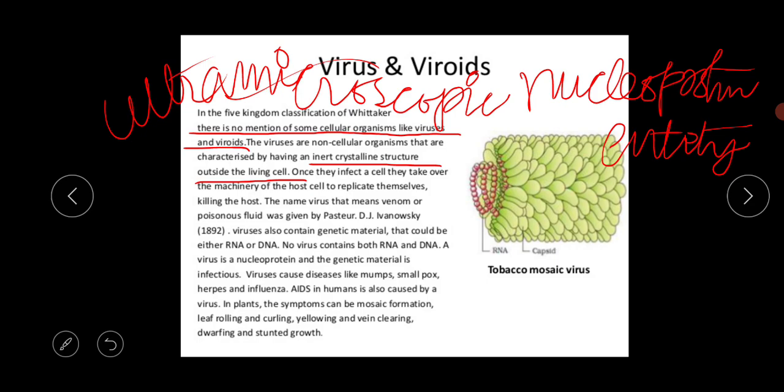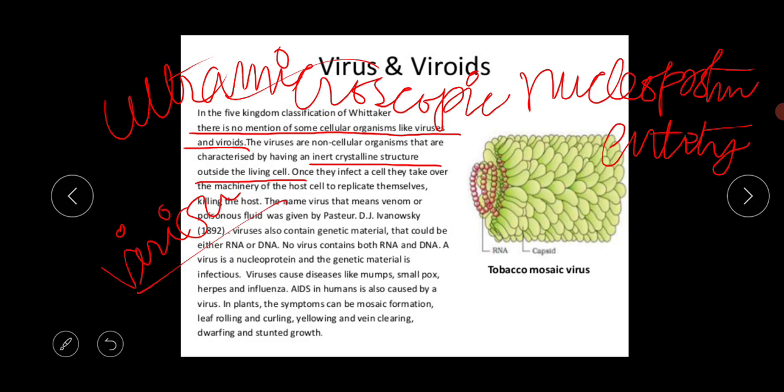A virus is inert outside the host cell. The inert particles of the virus outside its host are called the virion. So you have to remember all those terms. I am again telling you that the inert particles of the virus outside its host are called the virion.